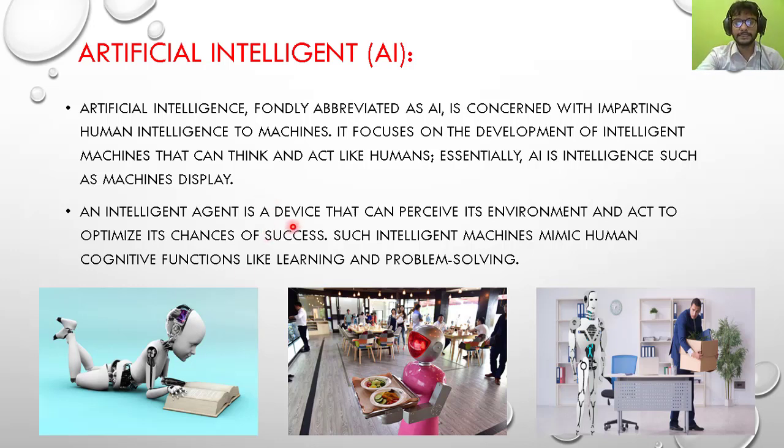An intelligent agent is a device that can perceive its environment and act to optimize its chances of success. Let us take the example of the automatic car. If someone comes in front of it while driving, then it will apply the brake. Then it is doing a good job, and there is an agent which tells it, yes, you are doing a good job, you have succeeded in this examination.